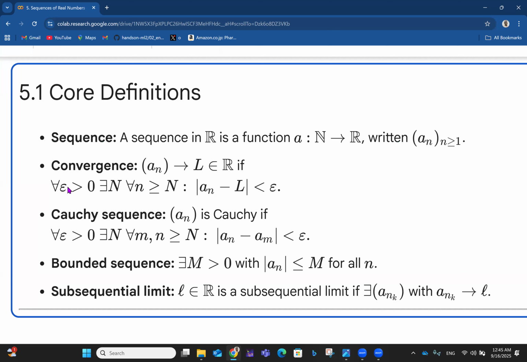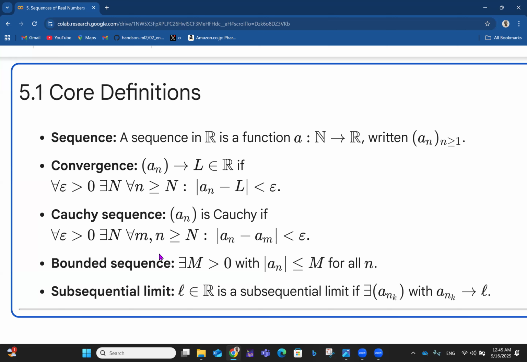This holds if for all epsilon greater than 0, for all small positive values of epsilon, that is, there exists a particular big N such that for all n greater than or equal to big N, the absolute value of the difference between a_n and L is less than that epsilon. So it's telling us that as you take subsequent values of a_n, maybe a_1, a_2, a_3, and you continue to find the difference between each value of a_n and the limit to which it tends, the absolute value is always less than that small value epsilon. Basically, that's the whole idea of convergence in this case.